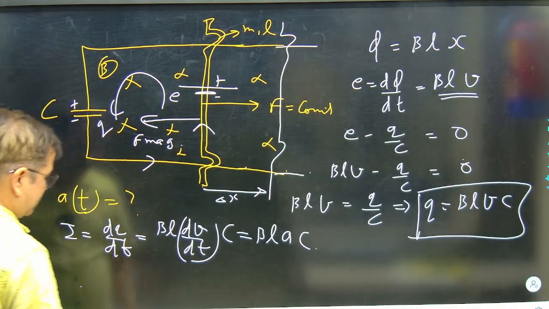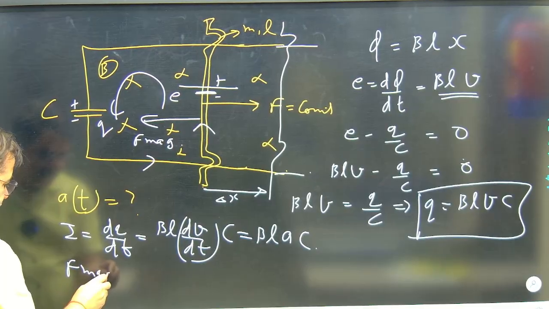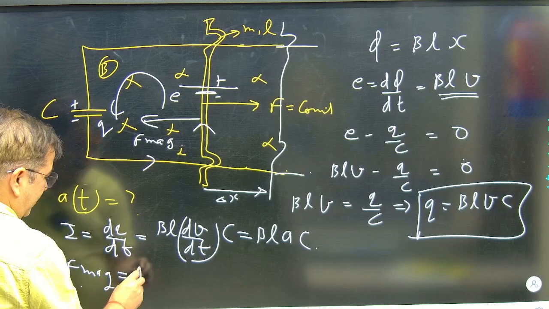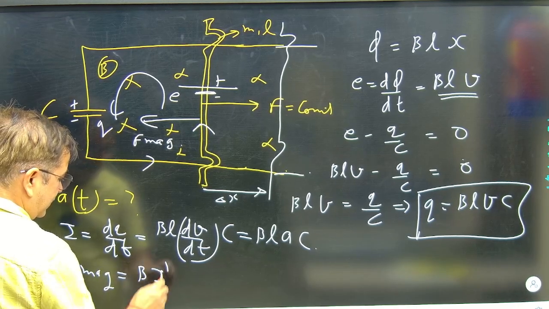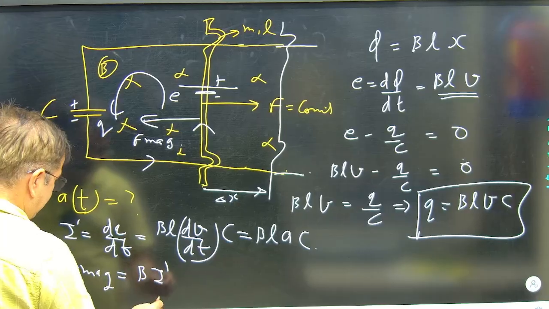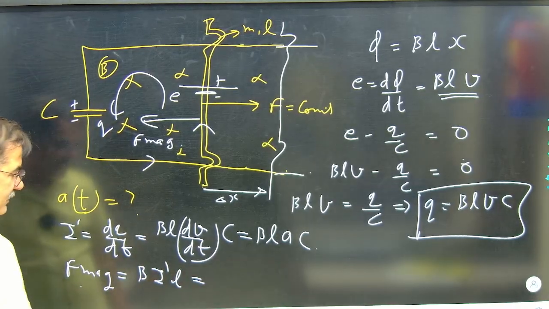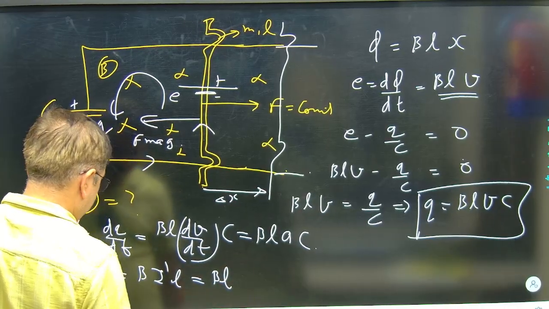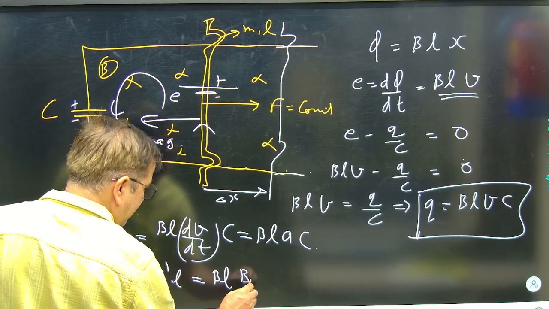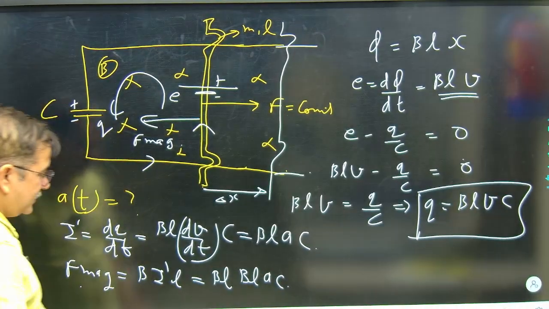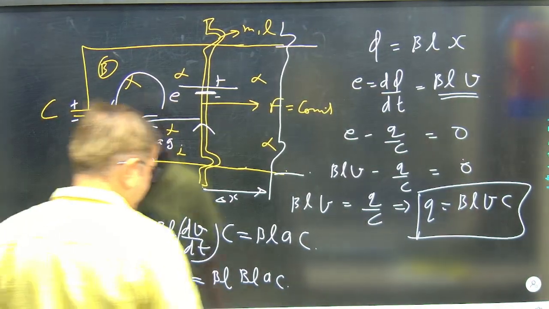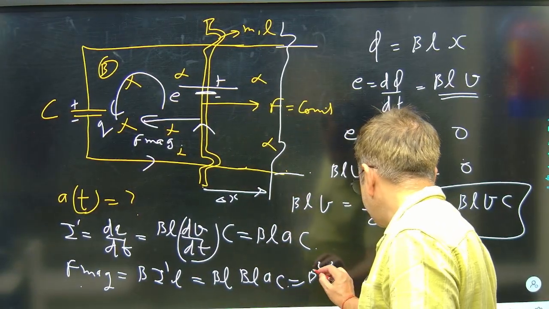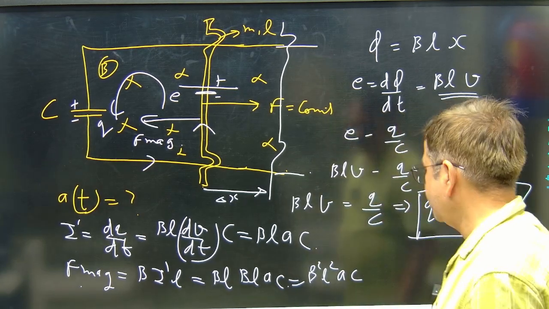The magnetic force F magnetic will be in the opposite direction, that is B into induced current I dash into length L. I dash is B L A into C. So this magnetic force value will be B square L square A into C. This is the magnetic force.